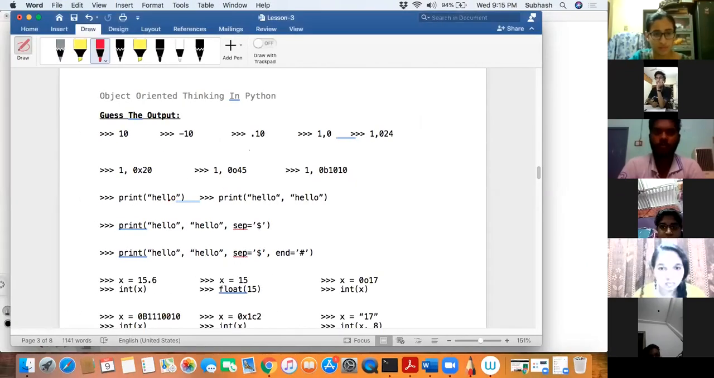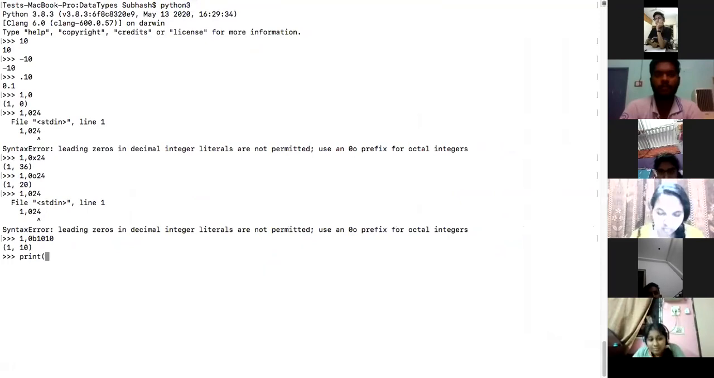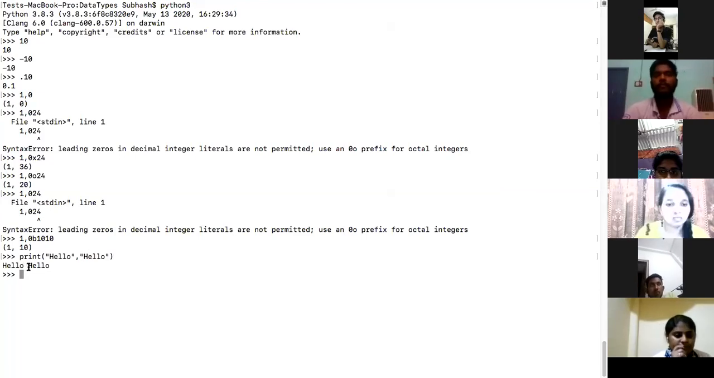Print hello. What will be the output? Hello. Exactly, correct. What about print hello comma hello? Twice: hello, hello. Let me see what happens. When I say print hello comma hello, it gives you hello hello. Now, from where did the space come from? There was no space here, right? But from where did the space come?